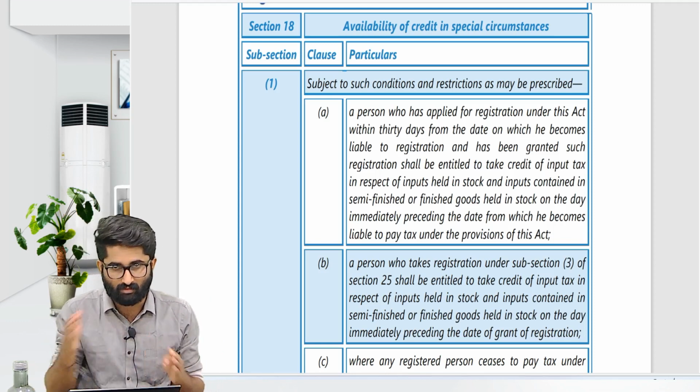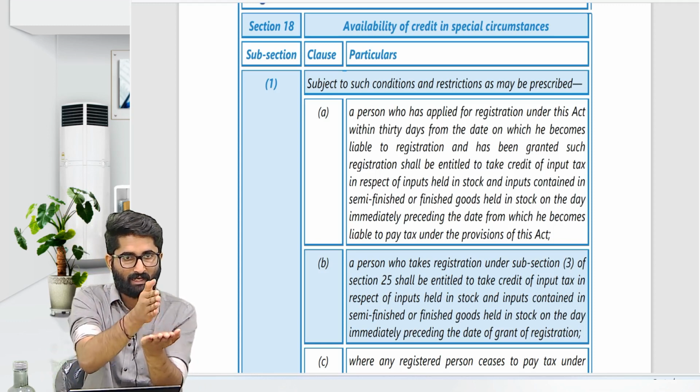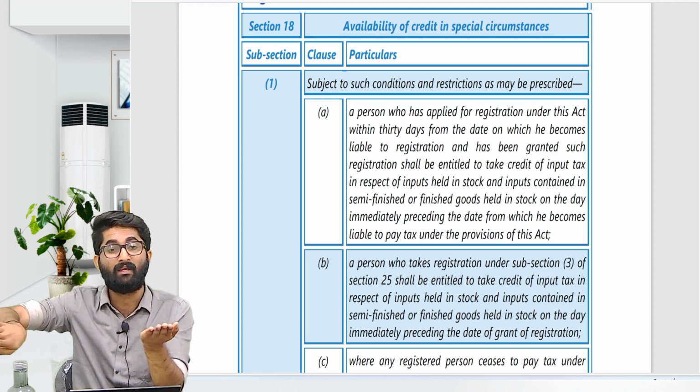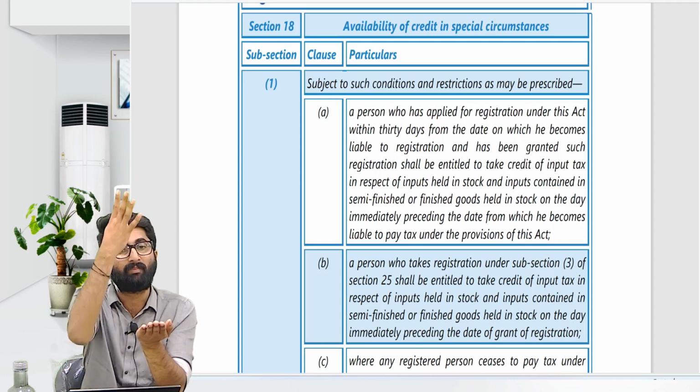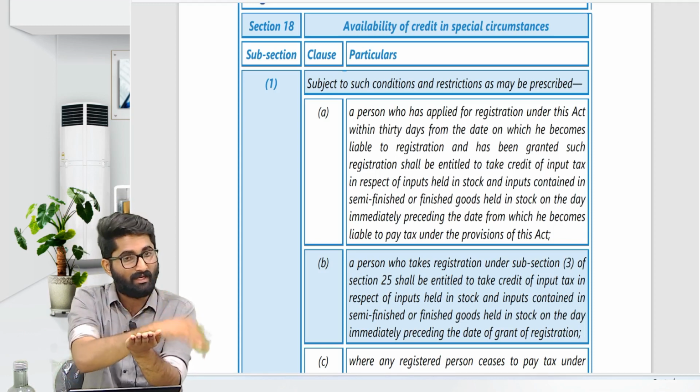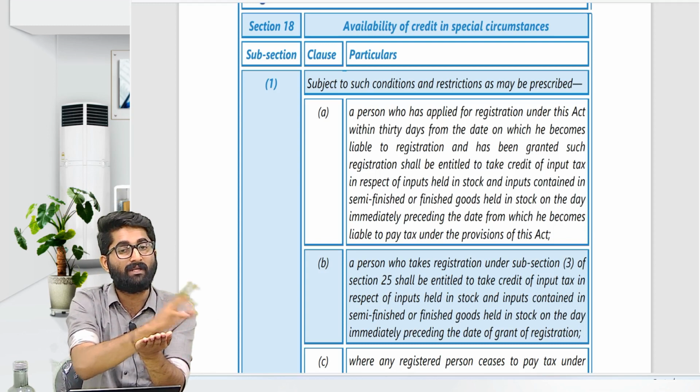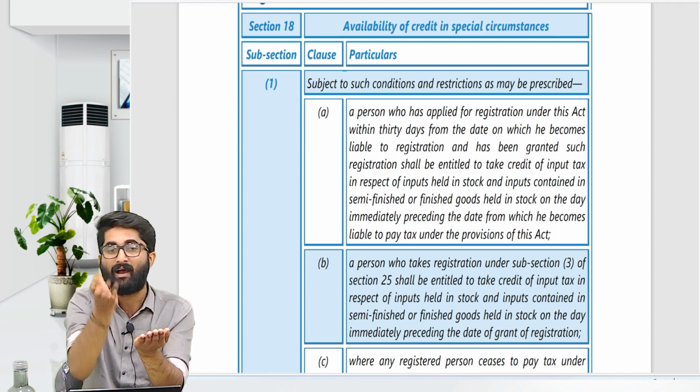Why? Because from the next day onwards you will be liable to collect the GST and pay it to the government. But you have already paid some amount as GST, so the government says that you can take ITC.